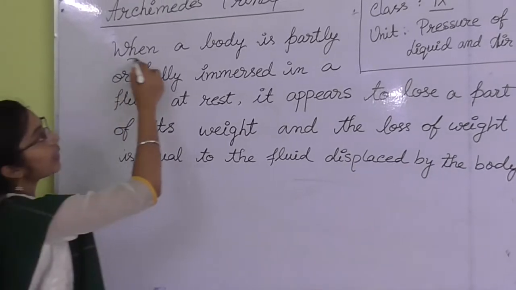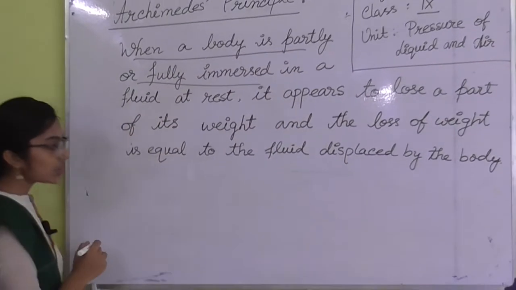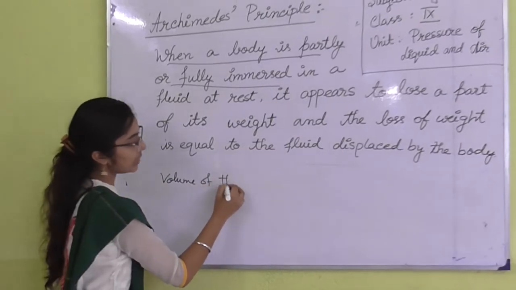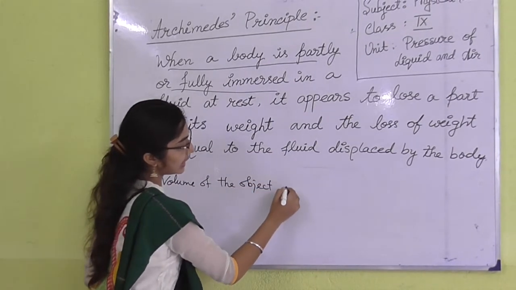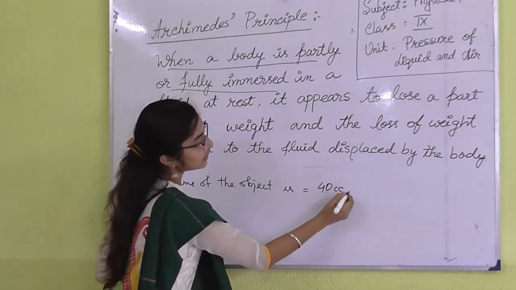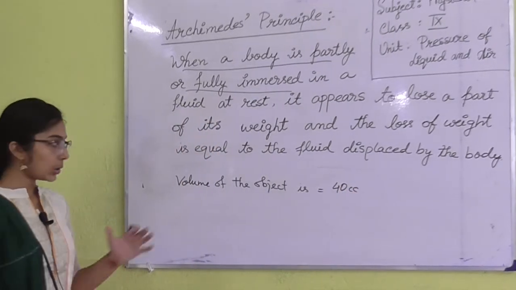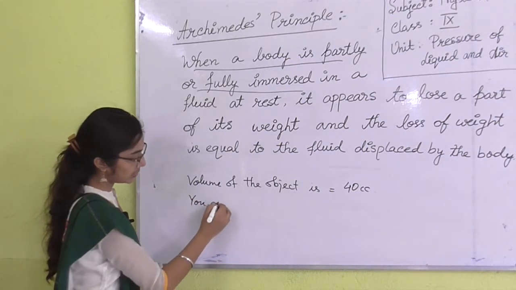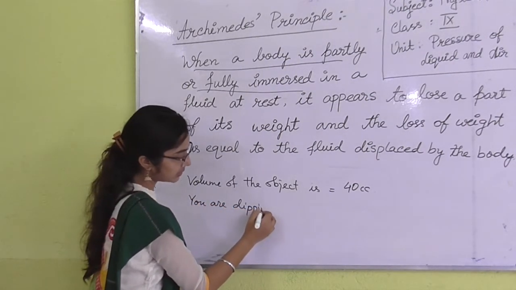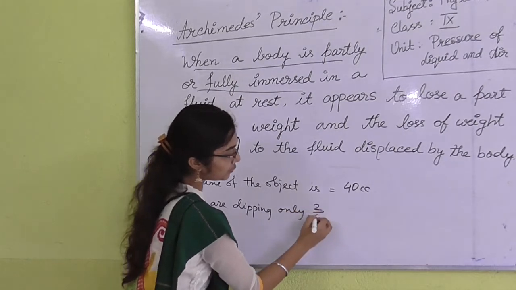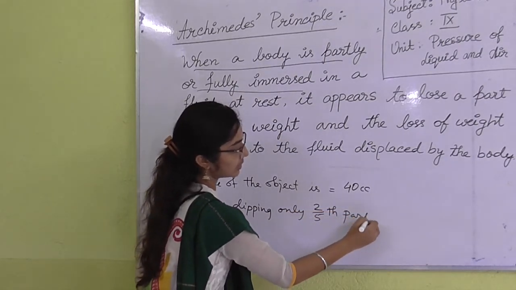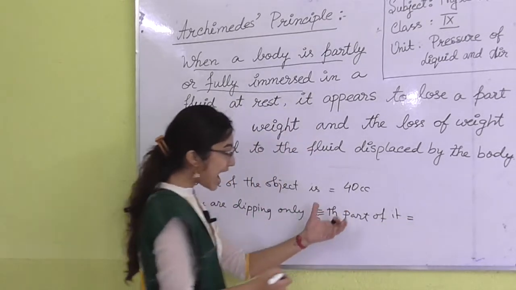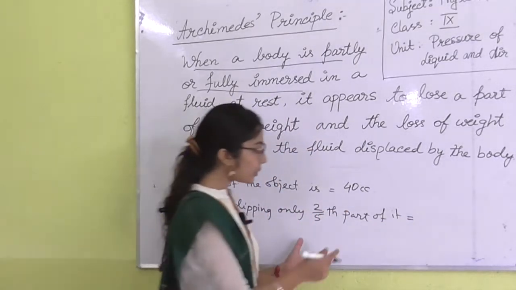So when a body is partly or fully immersed, suppose the volume of the object is 40 cc. You are dipping only 2/5 part of it into water. So 2/5 part means how much volume is going to be immersed?